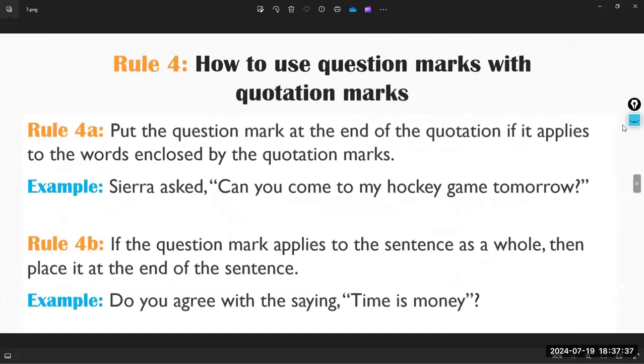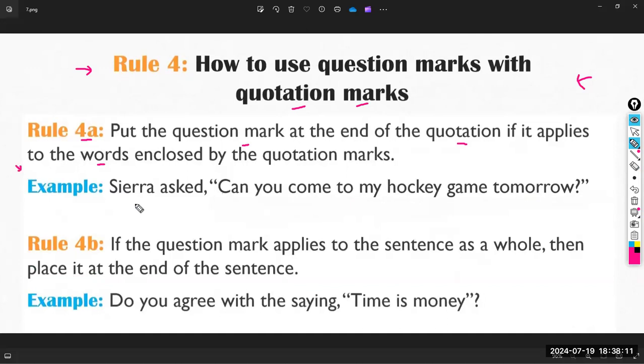Okay, now let's talk about this rule because this rule is really important. This rule is saying how to use question marks with quotation marks, because this is the hardest thing the students face, especially using the question mark with quotation marks. Let's talk about rule A. Rule A is saying put the question mark at the end of the quotation if it applies to the words enclosed by the quotation marks. Let's take a look at this example.